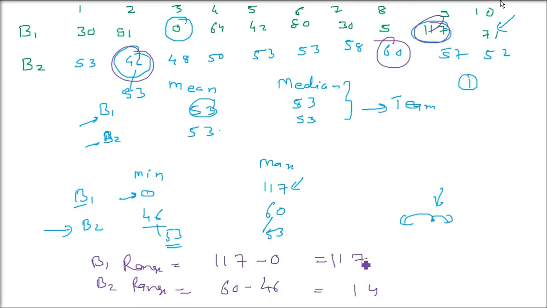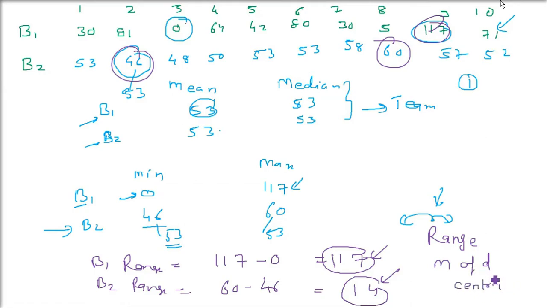So what do you see here? The range of B1 is not good, it is very high. But the range of B2 is quite good, 14, closer to 0. That is, the scattering is very high for B1, and the dispersion level is very low or almost acceptable for B2. This is the cheapest way to find the measure of dispersion, which is range. It can give you an idea.